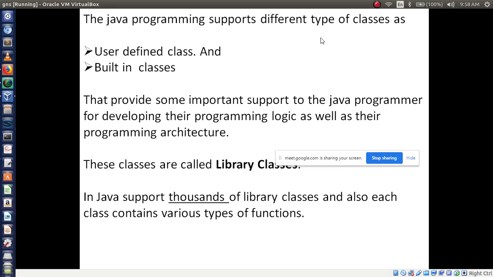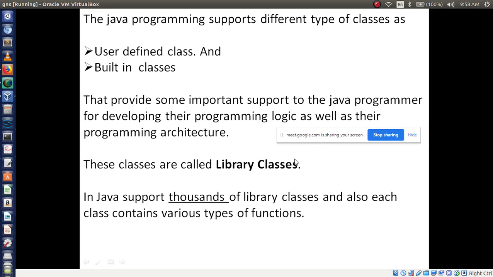So these all are user defined classes. And built-in classes means like System. While printing the result, you are taking the line system.out.println, right? So System is a class, out is an object, println is a method. These all are built-in classes that provide important support to the Java programmer for developing their programming logic as well as their programming architecture. And these classes are called library classes.